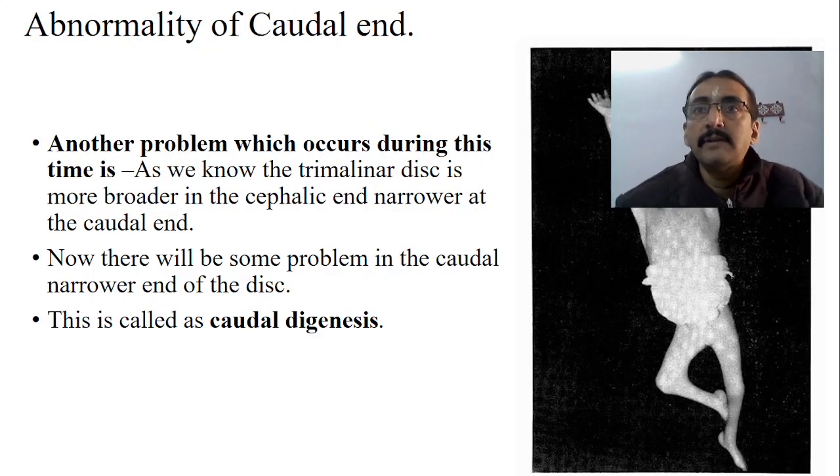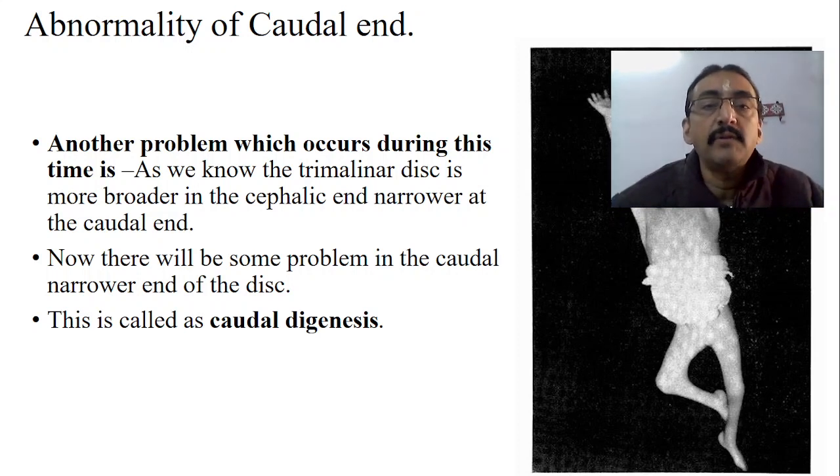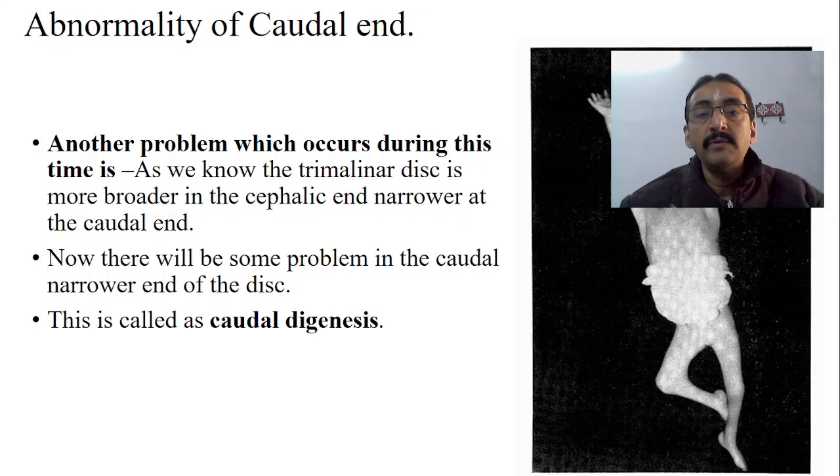Another problem which occurs during this period is abnormality of the caudal end. We have been talking about the cephalic end, where we have seen many things in the midline area. Another problem which occurs during this time is, as we know, the trilaminar disc is broader at the cephalic end and narrower at the caudal end.